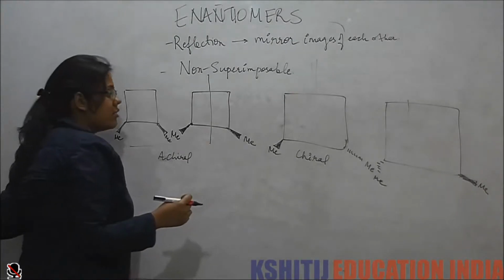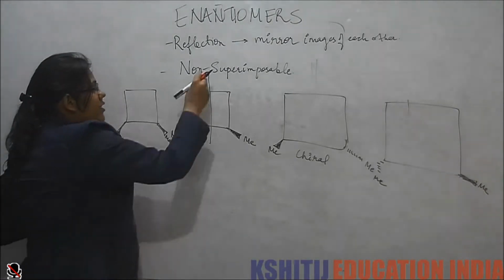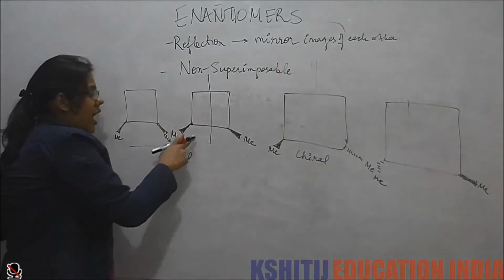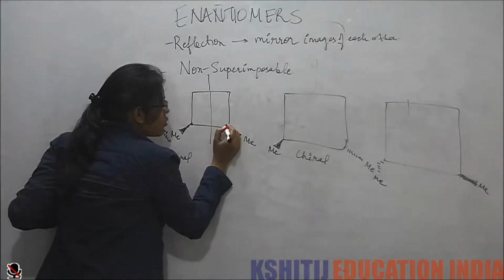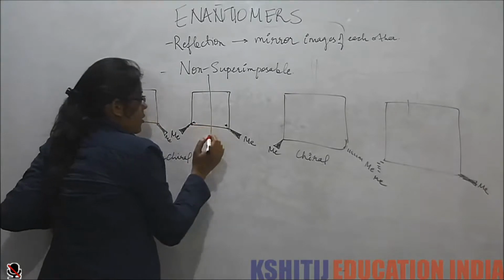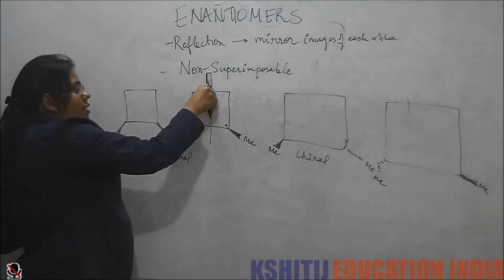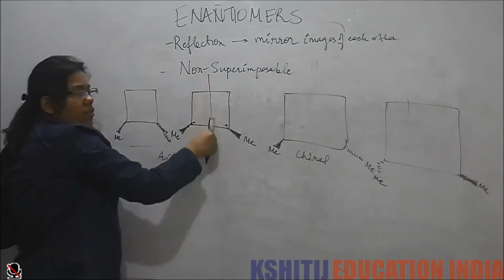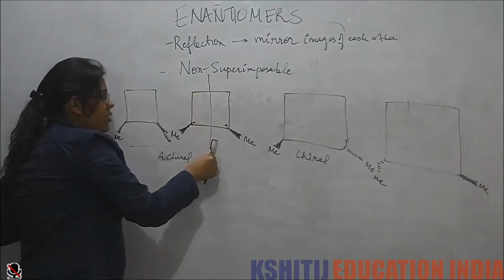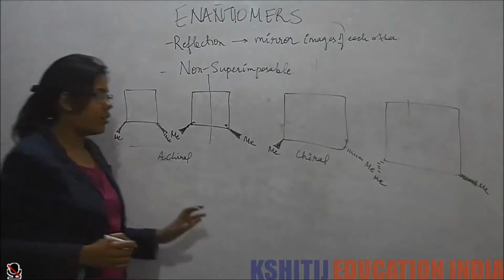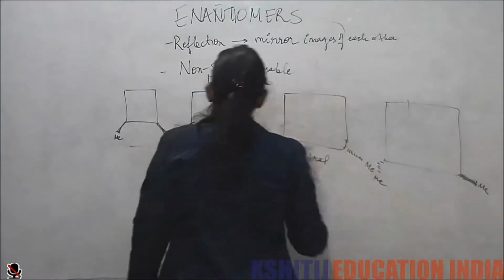So what do we see? That even if a molecule has a chiral center, in this case, since the molecule has two chiral centers, but it has a plane of symmetry, because of the presence of this plane of symmetry, this becomes achiral. Now let's take one more example.